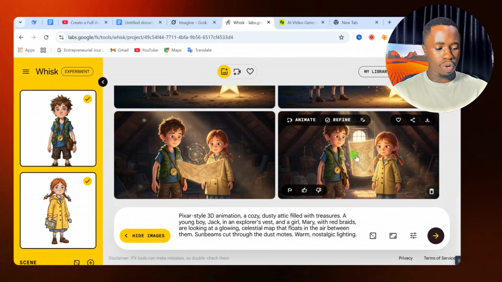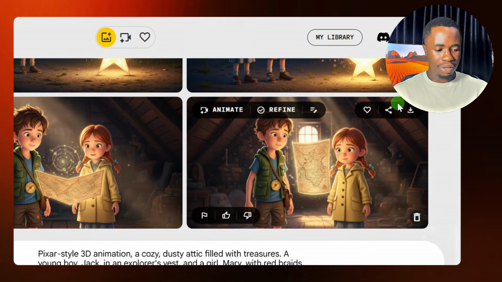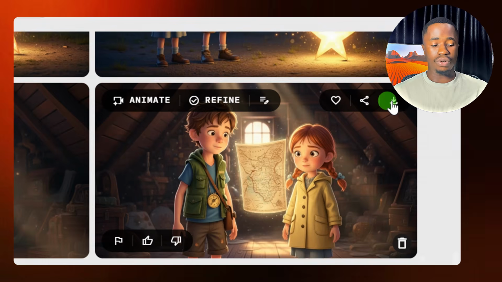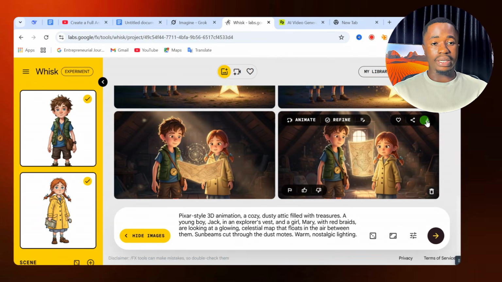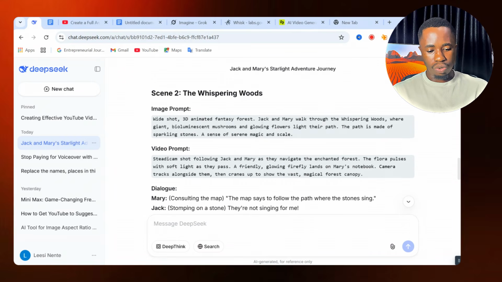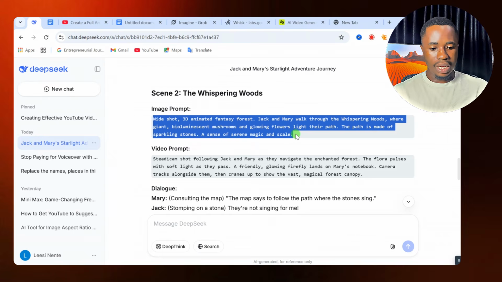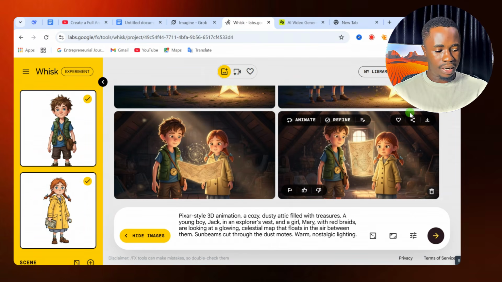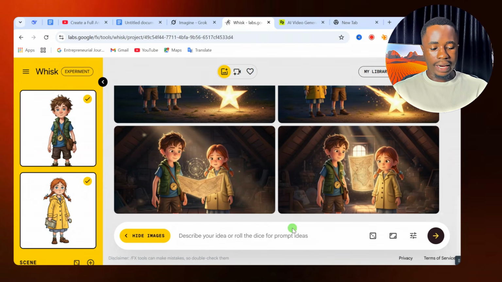For this, I would like to go with the second image right from here. So from this place, you can see this is the download icon that you can use to download your image. Once your image has been downloaded, go back again and go to scene 2. When you go to scene 2, you see the image prompt for scene 2. Copy that entire image prompt and then go back to Whisk AI. Then in the text box area, highlight and remove the one you have generated, and paste in the new prompt.